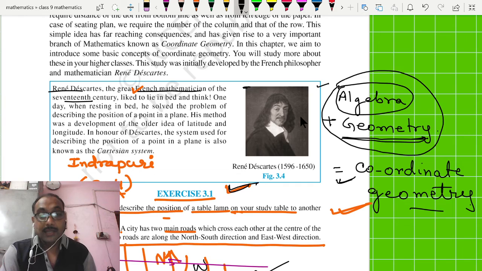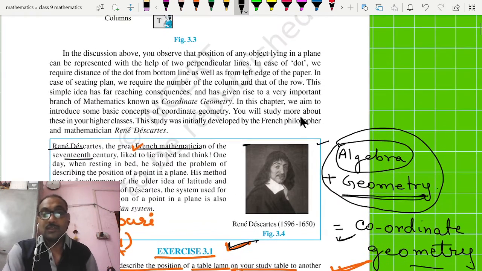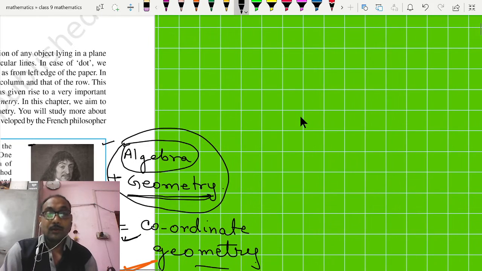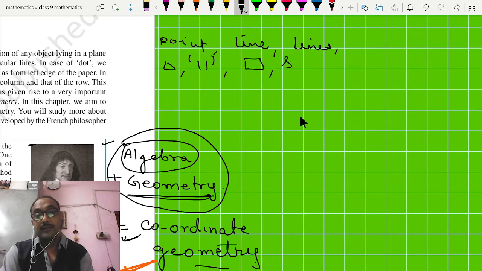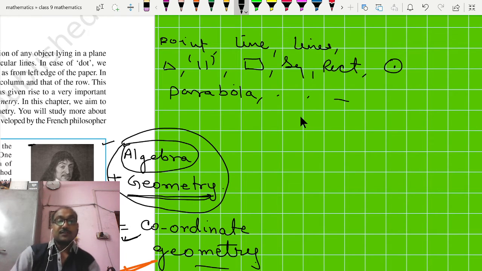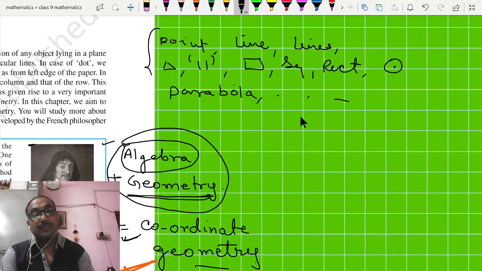The geometrical figures we generally talk about are point, line, a set of lines, triangle, parallel lines, quadrilateral, square, rectangle, circle, parabola, ellipse, hyperbola, general second degree curve, etc. So we discuss all the geometrical figures in the form of algebra.